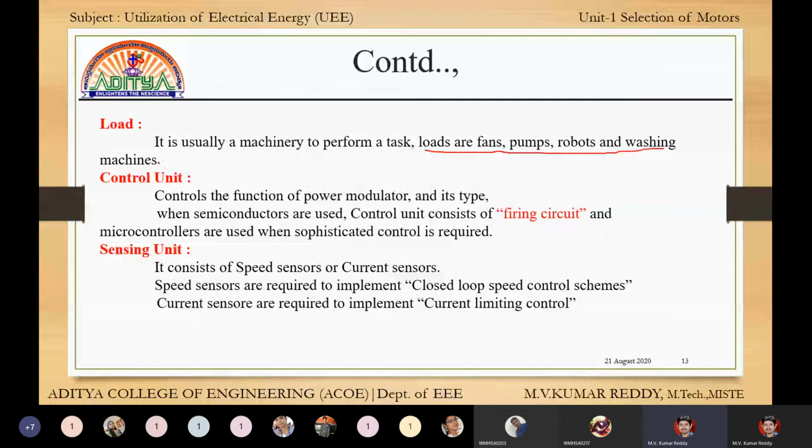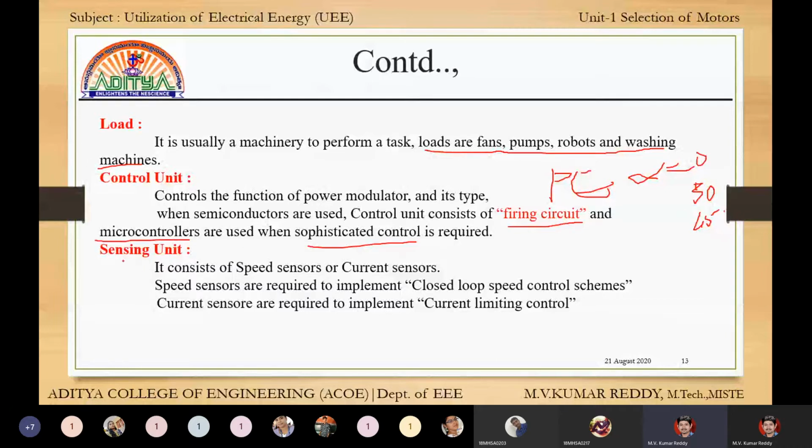Next, control unit. This control unit has a very important unit called the firing circuit. Already we learned about the firing circuit in power electronics: alpha equal to 0, alpha equal to 30 degrees, alpha equal to 45 degrees. That is called the firing angle. This firing angle can be created with the firing circuit. For sophisticated controls we use microcontrollers.